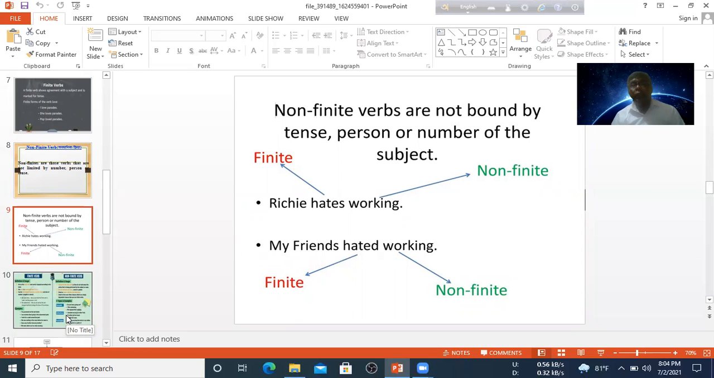Richik heads working. In this sentence, there are two verbs: one verb is heads and the other verb is working. We see that at the end of the verb there is ing. This is non-finite. In the middle of the sentence there is heads, and the subject is third person singular number. So in this situation, we have to add s or es according to the rules of tense.